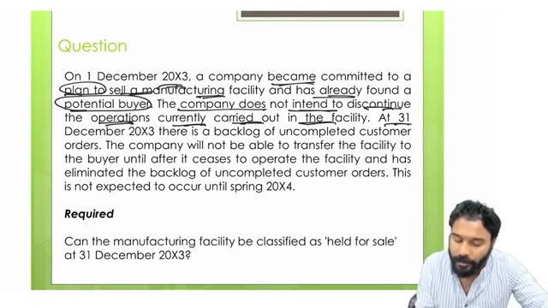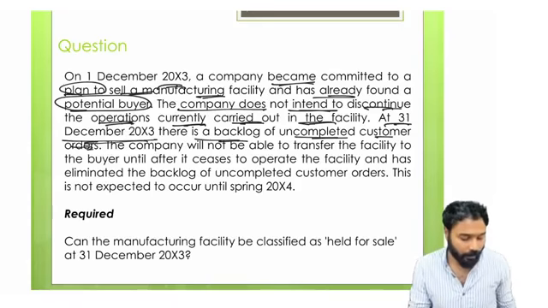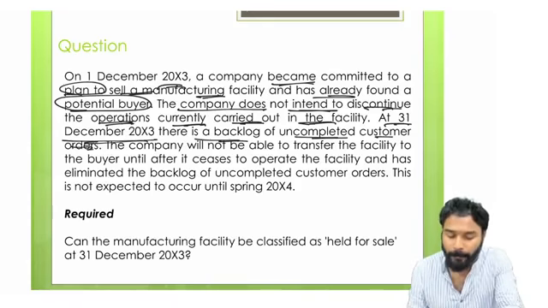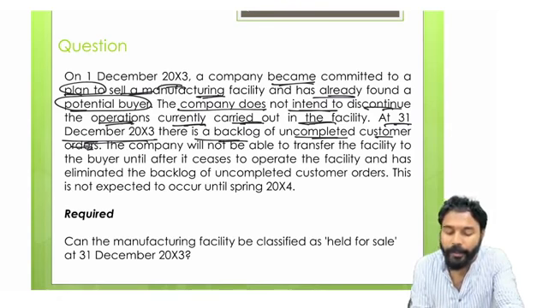As at 31st December 2003, there is a backlog of uncompleted customer orders. So here they have told that the company became committed to a plan to sell a manufacturing facility, has already found a potential buyer, and does not intend to discontinue the operation currently carried out in the facility. Okay.